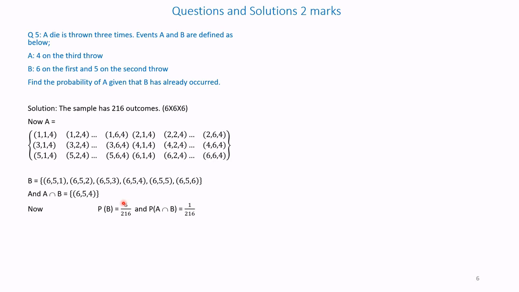Therefore, probability of B: 6 options are possible, 1, 2, 3, 4, 5, 6, divided by total outcomes 216.